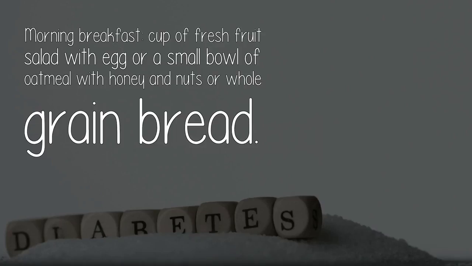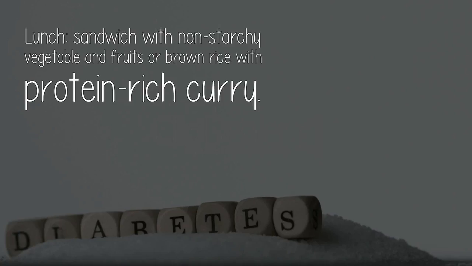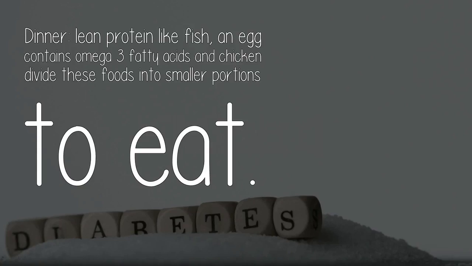Morning breakfast. A cup of fresh fruit salad with egg, or a small bowl of oatmeal with honey and nuts, or whole grain bread. Lunch. Sandwich with non-starchy vegetables and fruits, or brown rice with protein-rich curry. Dinner. Lean protein like fish, egg, which contains omega-3 fatty acids, and chicken. Divide these foods into smaller portions to eat.